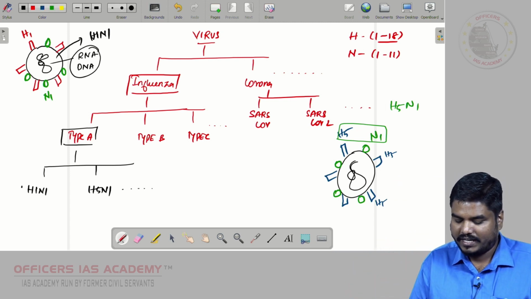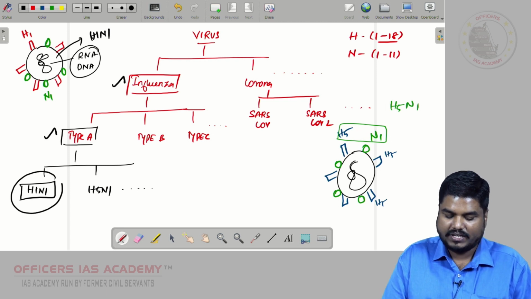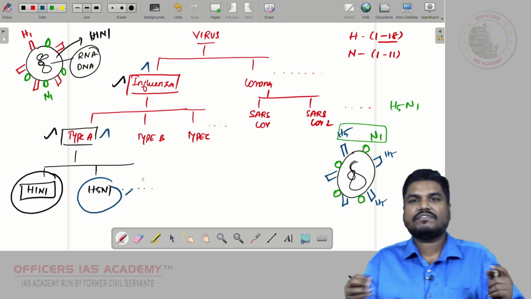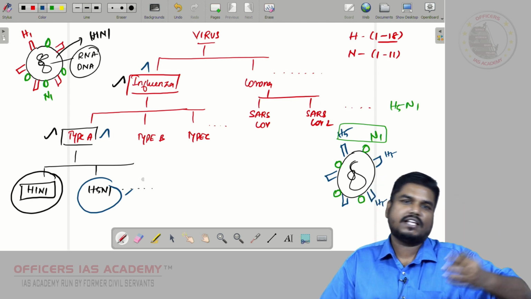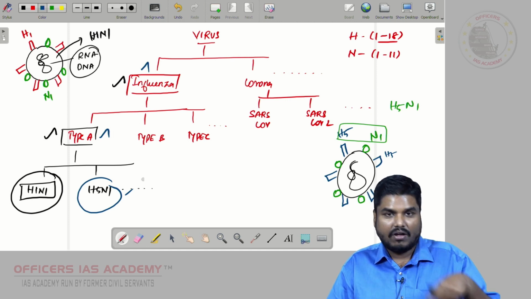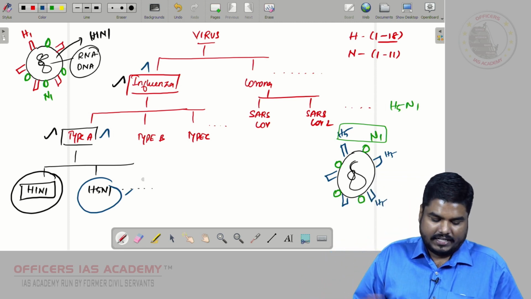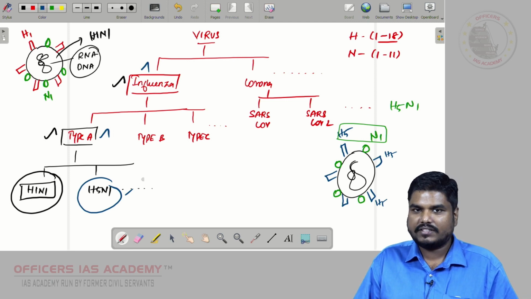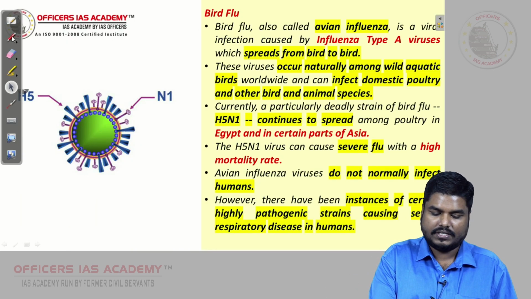This H1N1 virus will generally be called type A influenza H1N1 virus. This H5N1 will be called type A influenza H5N1 virus. So whenever you see a virus as H1N1, H5N1, H2N1, something like that, whenever you come across that H and N, those are viruses that belong to type A of influenza virus. Clear? H1N1 we know, we call it swine flu. H5N1 we call it avian influenza or bird flu. So this bird flu was in news.